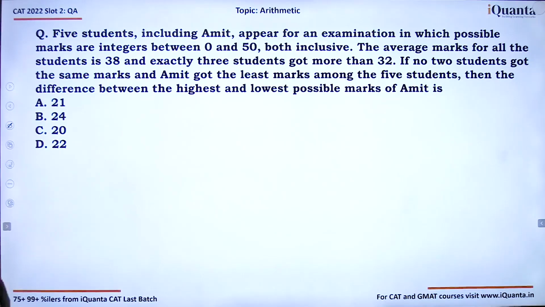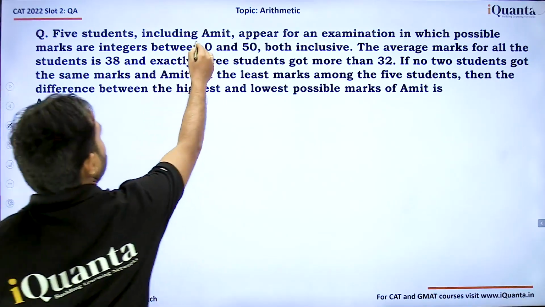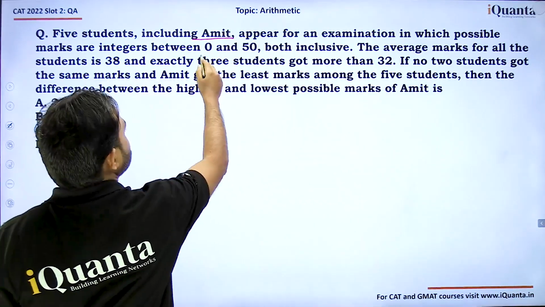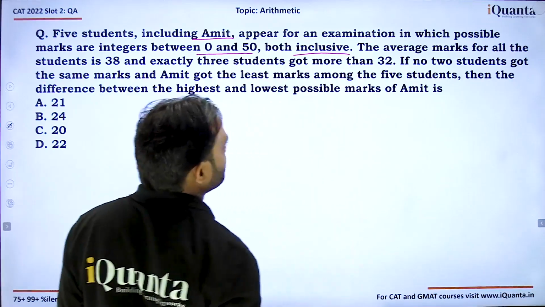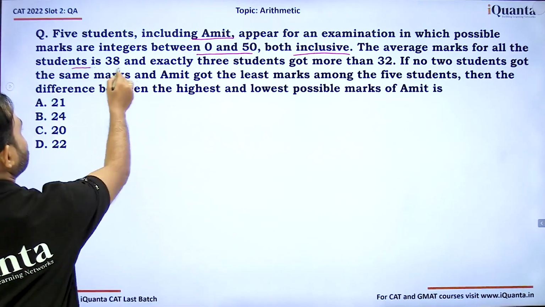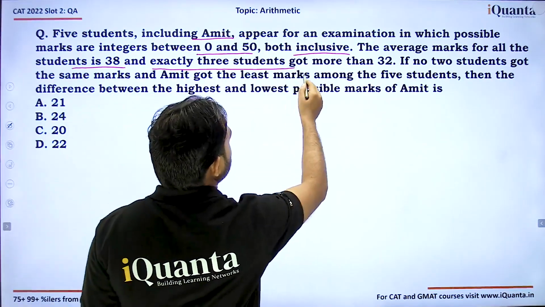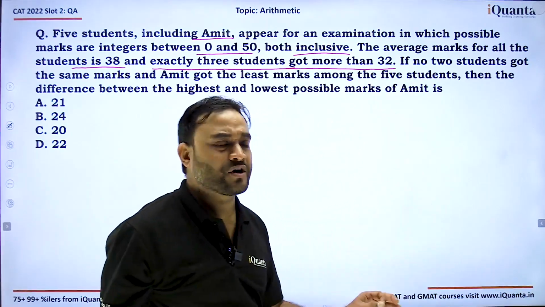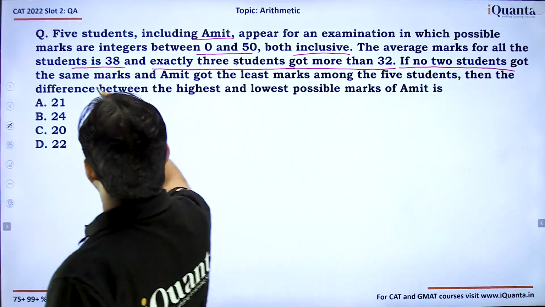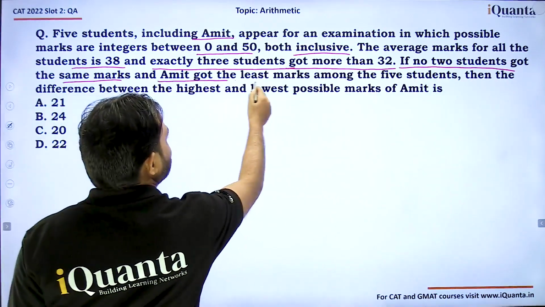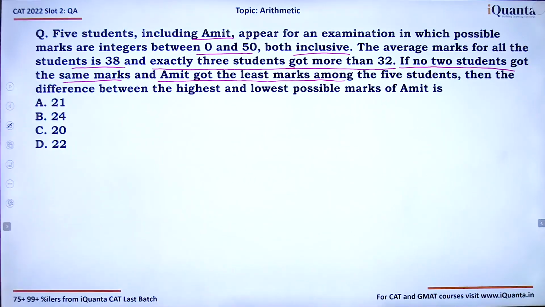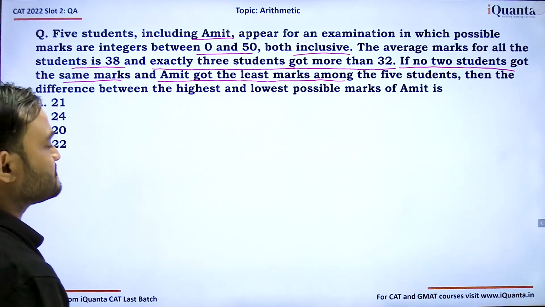So the next question is based on averages. It says 5 students including Amit appear for an examination in which possible marks are integers between 0 to 50, both inclusive. We can take 0 and we can take 50. The average marks for all the students is 38, and exactly 3 students got more than 32. Very important information. It says if no 2 students got the same marks and Amit got the least marks among the 5 students, then the difference between the highest and lowest possible marks of Amit is.